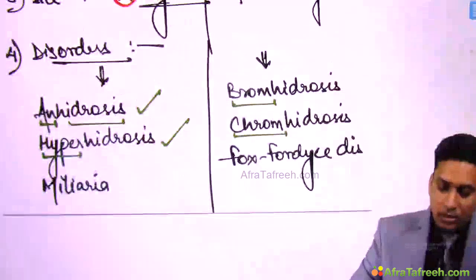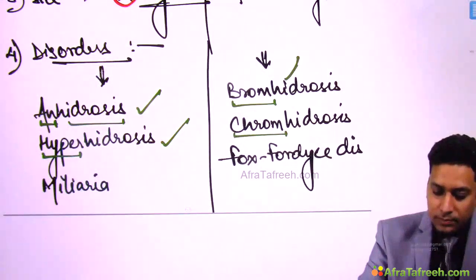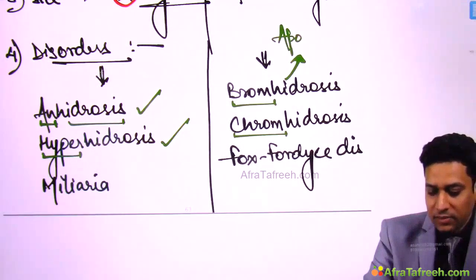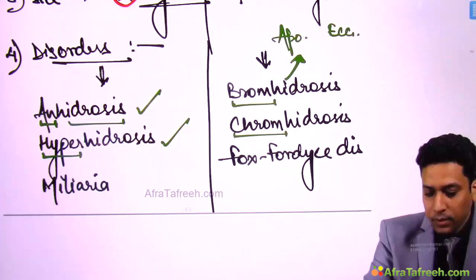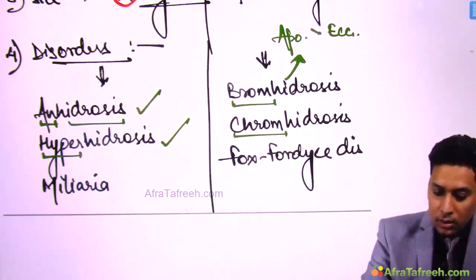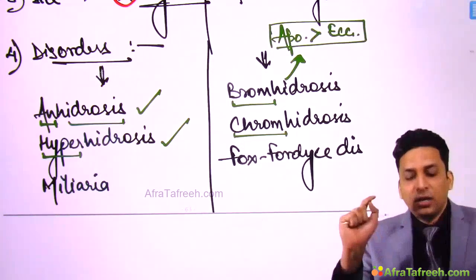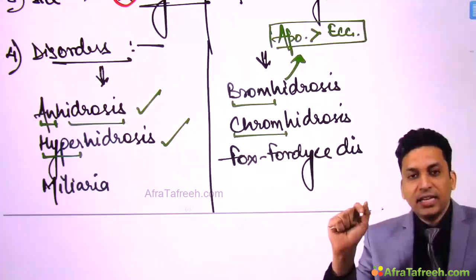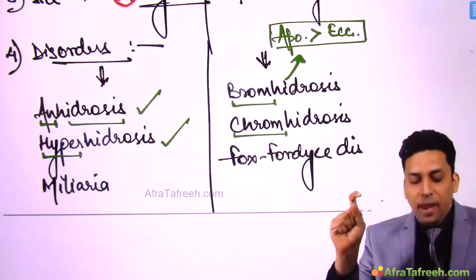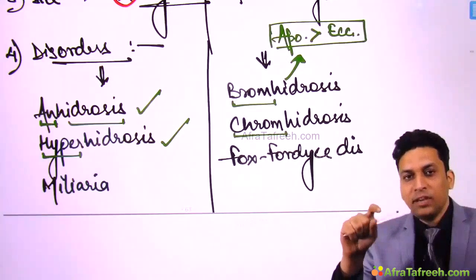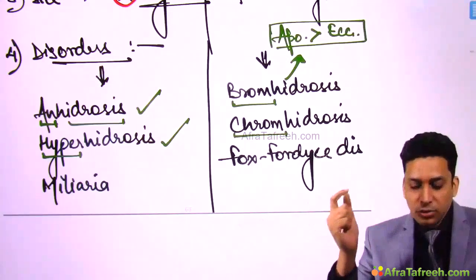Okay, now this bromhidrosis can be due to both, that is apocrine as well as eccrine. So bromhidrosis can occur due to involvement of both apocrine and eccrine sweat glands, but mainly it is due to apocrine. So if both are given in options separately, then you can choose apocrine, but if it is asked in PGI, you can choose both.